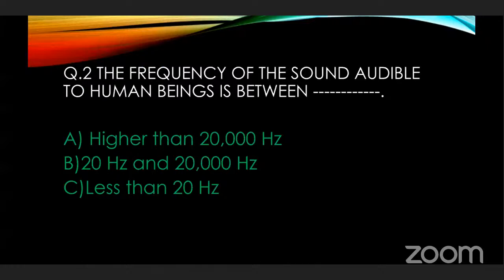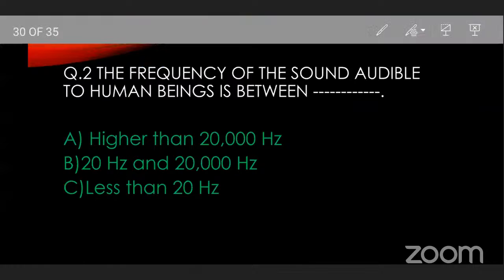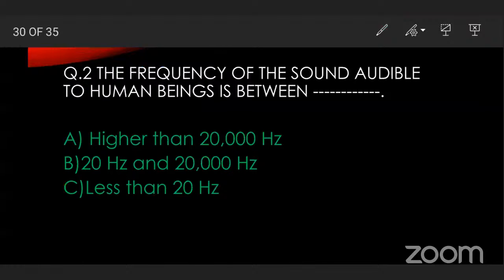Next one. Listen to the question properly. The frequency of the sound audible to human beings is between option A higher than 20,000 hertz, option B 20 hertz and 20,000 hertz, option C less than 20 hertz. Option B is correct: 20 hertz and 20,000 hertz.